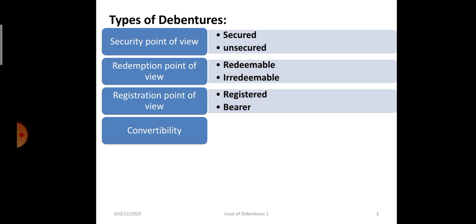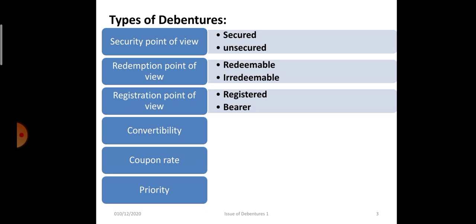Convertibility: whether the debentures can be converted into another form of securities, that is equity shares. Convertible debentures can again be classified into two categories: fully convertible and partly convertible debentures.